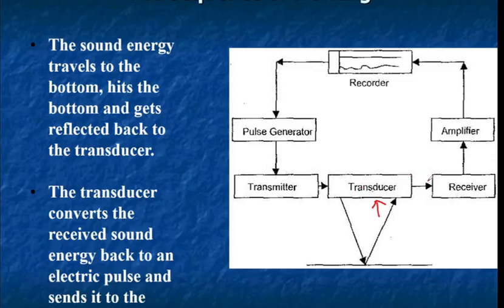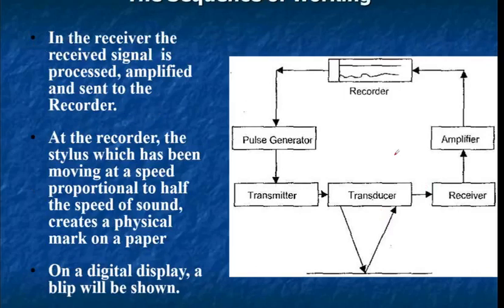The receiver processes the signal and then amplifies it. Processing means dealing with any type of possible error, like the nature of the sea bottom and other interference. So all those things are processed, and then the signal is amplified, and then it is sent back to the recorder.